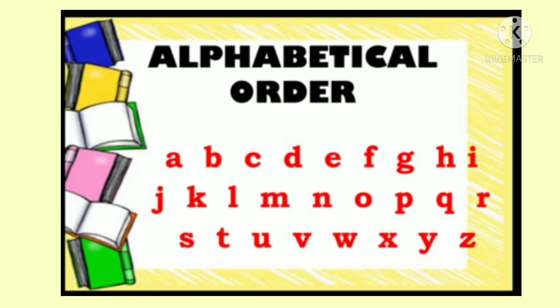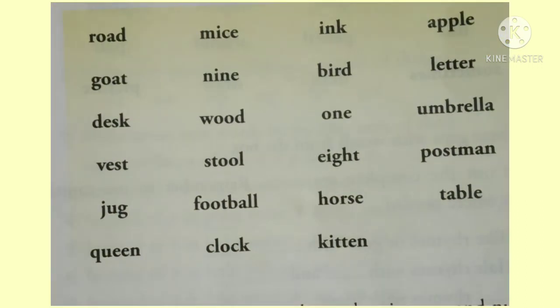So children, in today's class we will learn to arrange words in alphabetical order. Look at this list of words. This list is not in alphabetical order. To arrange this list in alphabetical order, we look at the first letter of each word.